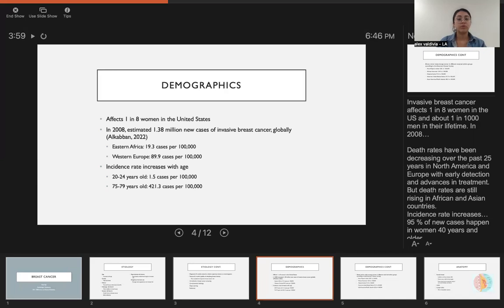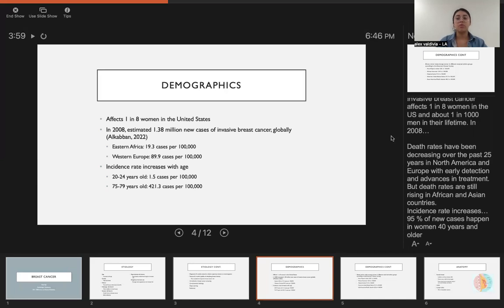The incidence rates do increase with age. From 20 to 24 years old, you'll have about 1.5 cases per 100,000 women. At 75 to 79 years old, it goes way higher, 421.3 cases per 100,000. Death rates have been decreasing over the past 25 years in North America and Europe with early detection and advancements in treatment, but death rates are still rising in African and Asian countries. The incidence rate does increase as you get much older.